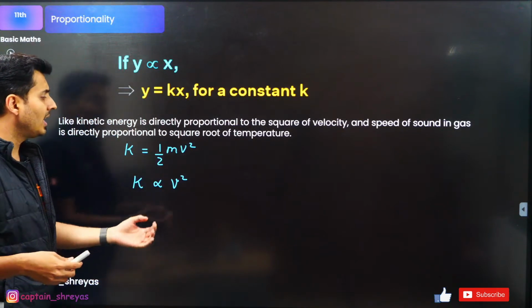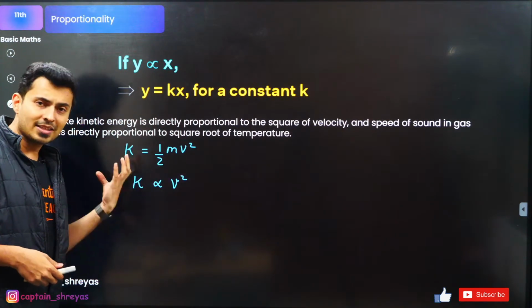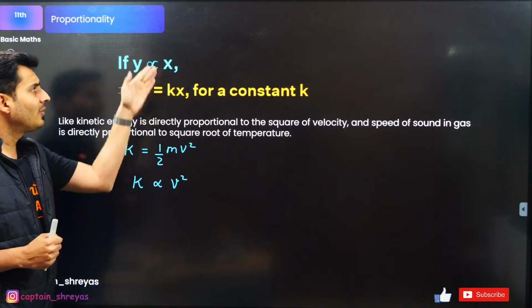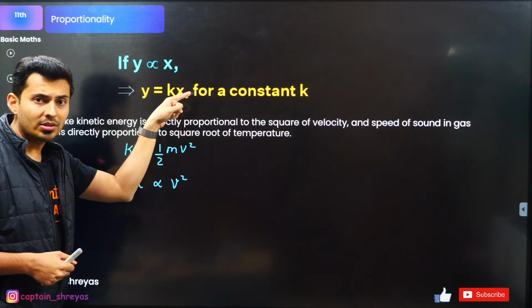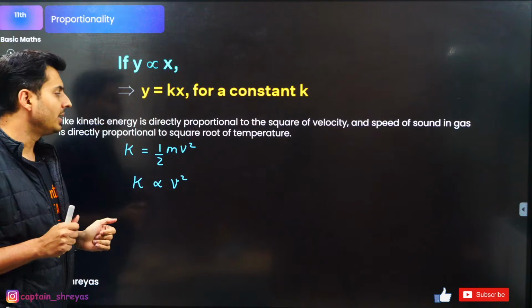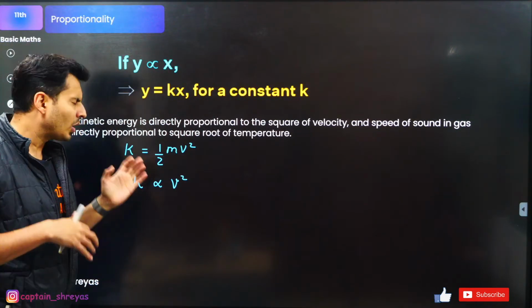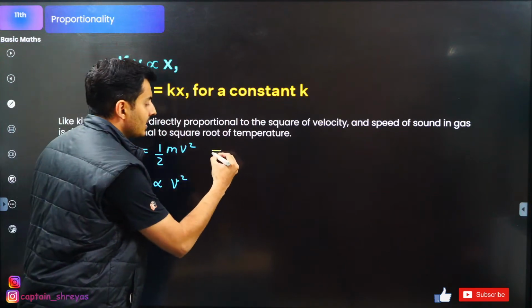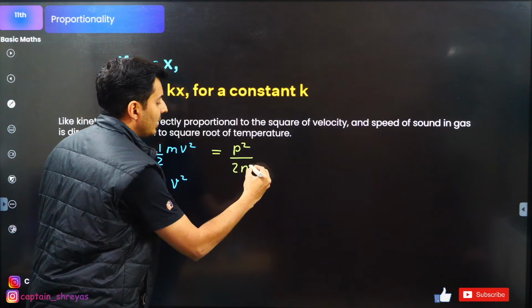What it also means is that if speed increases, kinetic energy also increases. If speed decreases, kinetic energy also decreases. If x doubles, y doubles. If x becomes 1/3, y also becomes 1/3. That's the meaning of proportionality. Also, there is an alternate formula for kinetic energy, and that is nothing but momentum square by 2m.